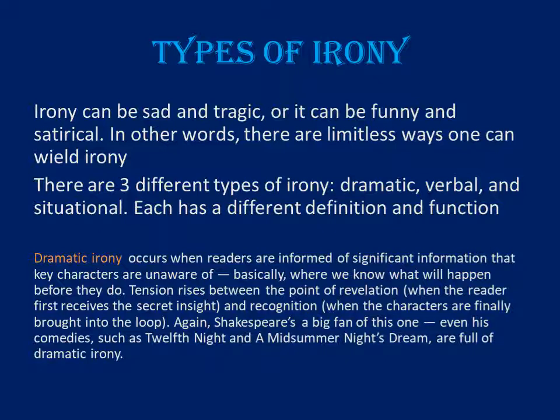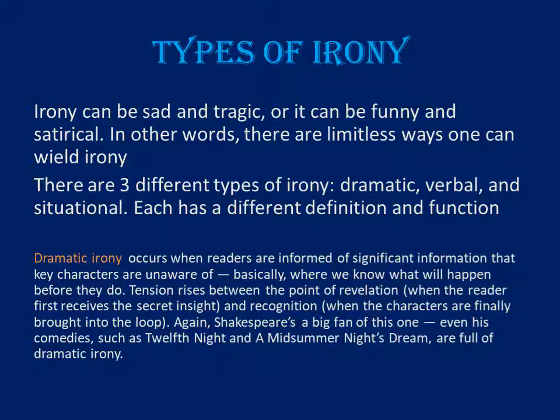Dramatic irony occurs when readers are informed of significant information that key characters are unaware of. So it happens when you're reading any work of literature, you are aware of some information, but the characters are not aware of that information or that situation. So it is something that the writer shares with the readers, but the characters who are inside that literary piece are absolutely uninformed of that particular situation or happening. Basically, we know what will happen before they do.